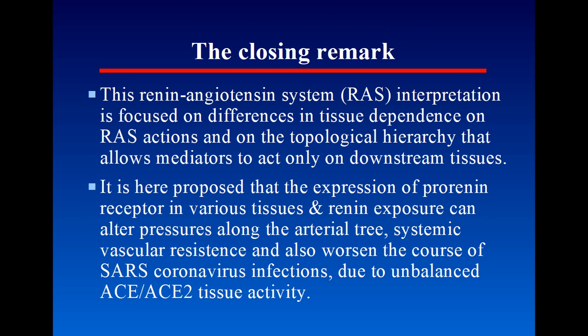Besides that, this paper is also focused on the topological hierarchy in our circulation that allows the mediators to act only on downstream tissues. We can conclude that this paper proposes that the expression of prorenin receptor and renin exposure can alter pressures along the arterial tree in many older or stressed individuals. It will change systemic vascular resistance and thus worsen the course of coronavirus infection.